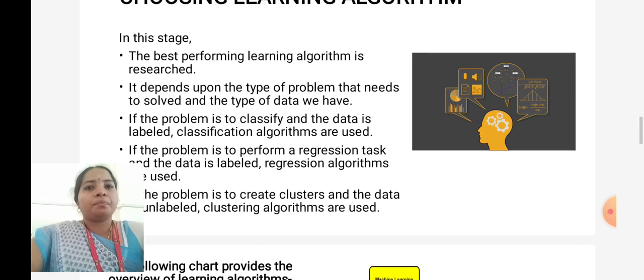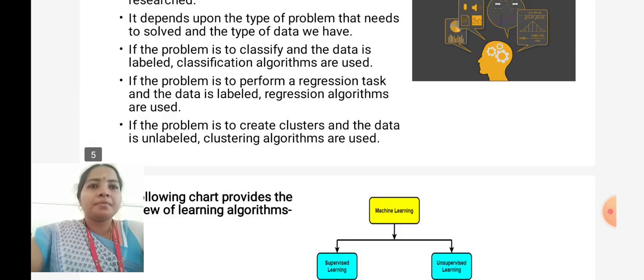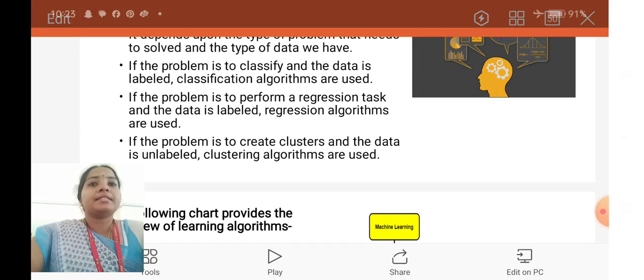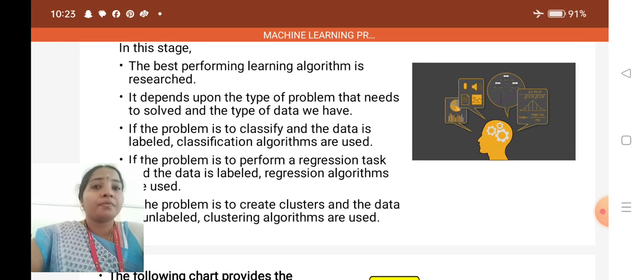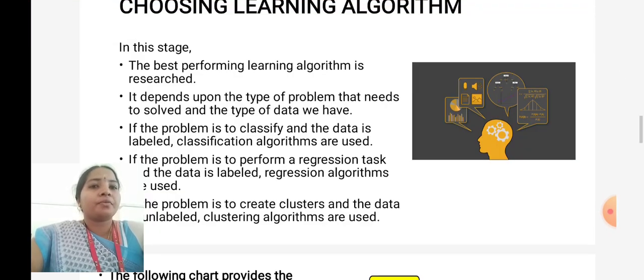If the problem is to perform a regression task and the data is labeled, regression algorithms are used here. If the problem is to create clusters and the data is unlabeled, clustering algorithms are used. If the data is labeled, it is a classification problem. If the data is unlabeled, it is a clustering problem. Classification is a supervised learning part, and clustering is an unsupervised learning part.